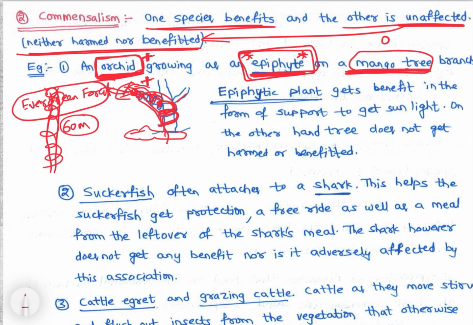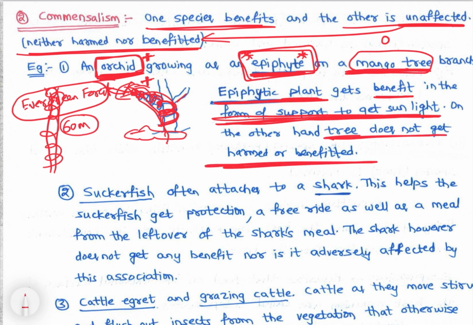So that is an example of commensalism, right? The epiphytic plant gets the benefit of support to get sunlight. On the other hand, the tree doesn't get harmed or benefited. The tree doesn't get affected at all, right? So that is commensalism, where one is getting benefit and the other is unaffected, neither harmed nor benefited. So the next example of this is the suckerfish.